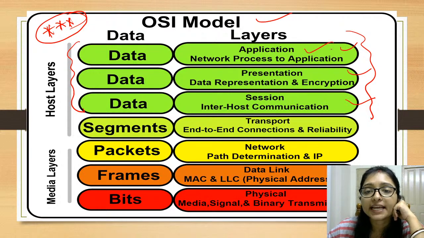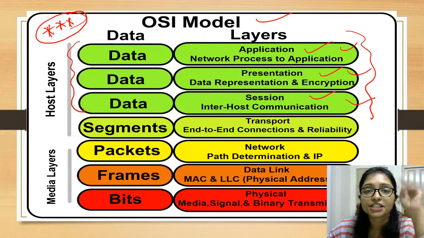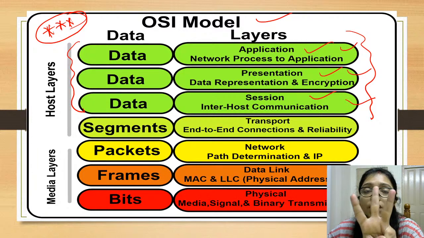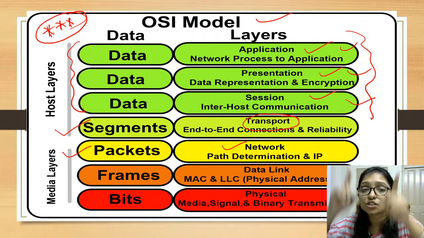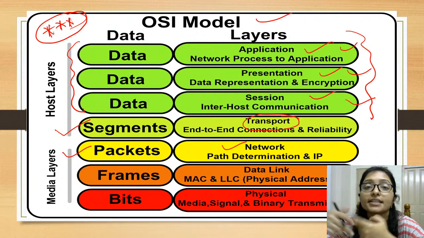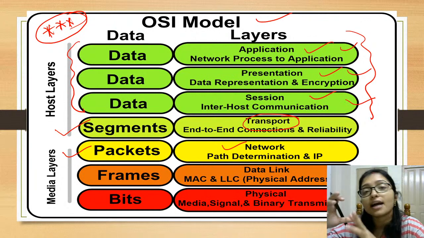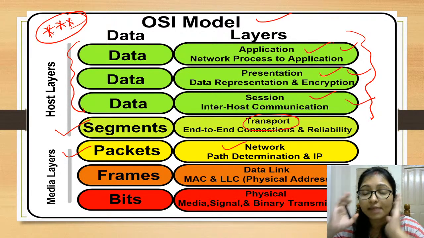Data is the name in the application layer, presentation layer, and session layer. After that, when it comes to the transport layer, we call it a segment. Then when it comes to the network layer, we call it a packet. Same thing is going on, but the name is changing in every layer.